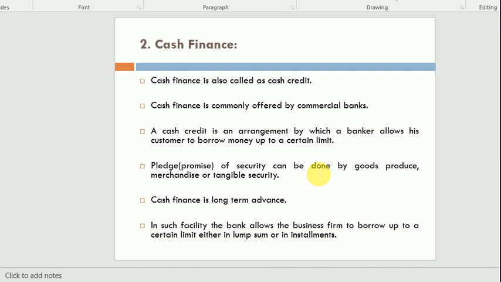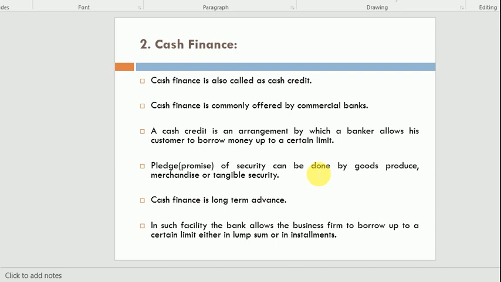That security may be in the shape of goods, inventory, or tangible assets. The market value of those goods will be calculated, and up to that limit, cash finance will be given to you by the bank.